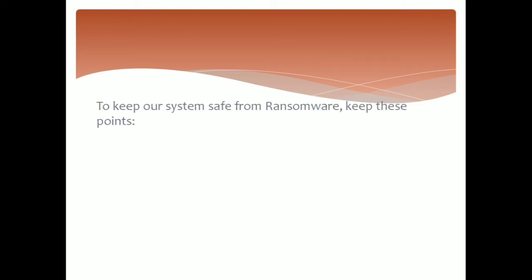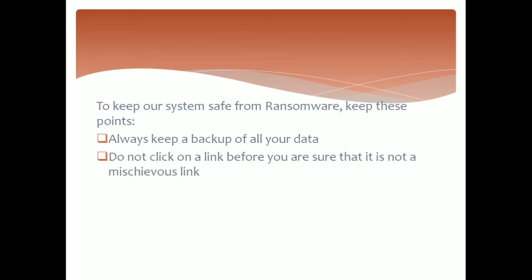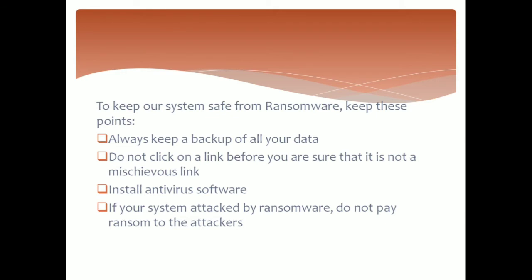To protect our computer system from ransomware attack, we have to follow some points. The first one is to always keep a backup of our computer data, so once it attacks, we can recover our data from the backup. Second, we should not click on a web link before we are sure that it is not a malicious link. Third, we have to install good antivirus software in our computer system, and also regularly update it. And the last one, if you are still attacked by ransomware, do not pay the ransom to the attackers, because it will encourage them to attack other computers also. So these are the points we have to keep in mind to protect our computer from ransomware attack.